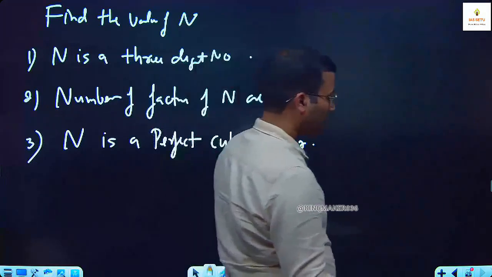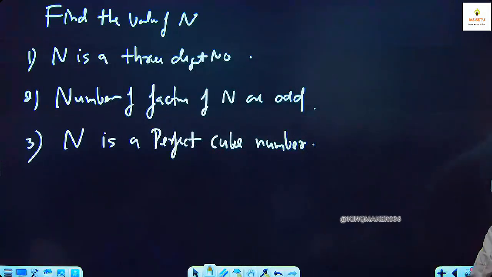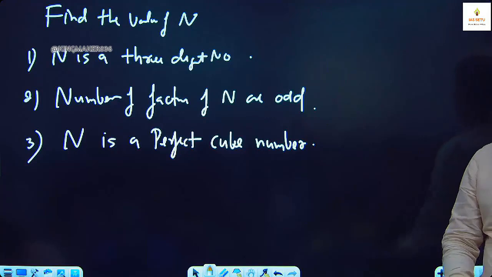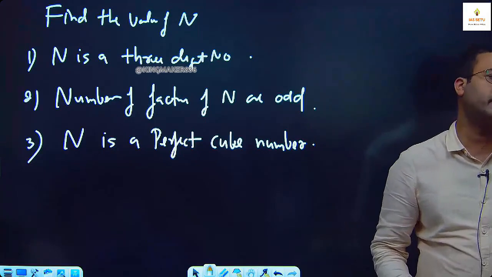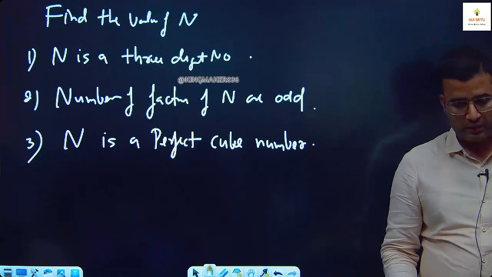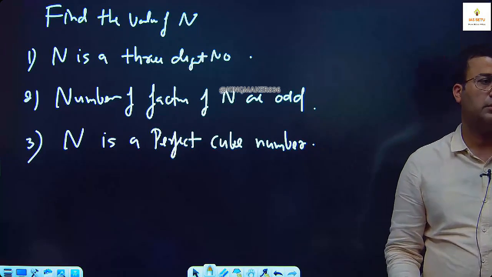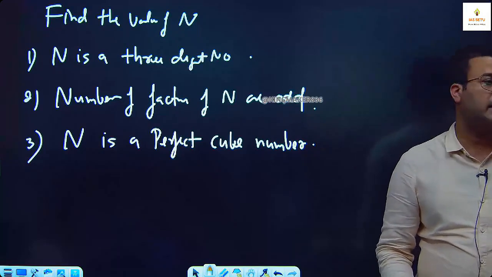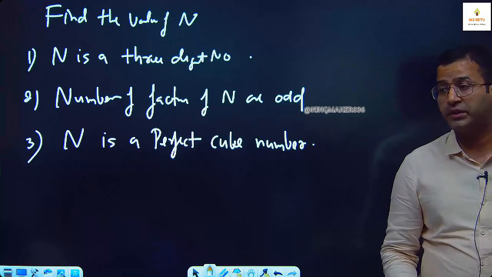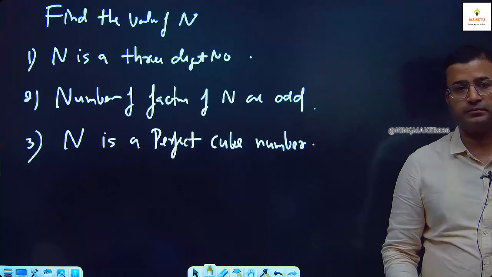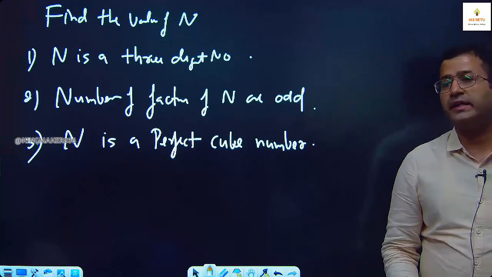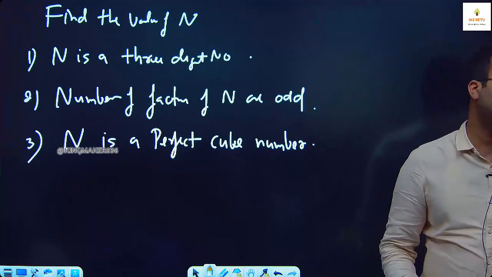729 is the only 3-digit number which is a perfect square number as well as perfect cube number. 729 is 9 cube and 27 square.